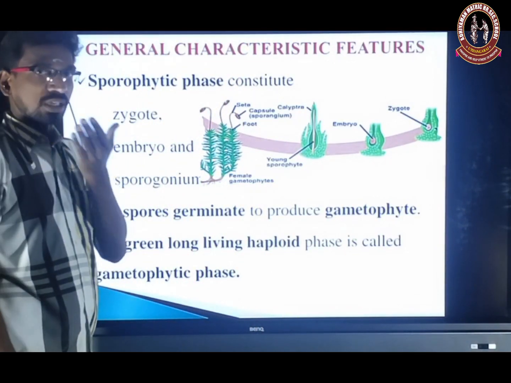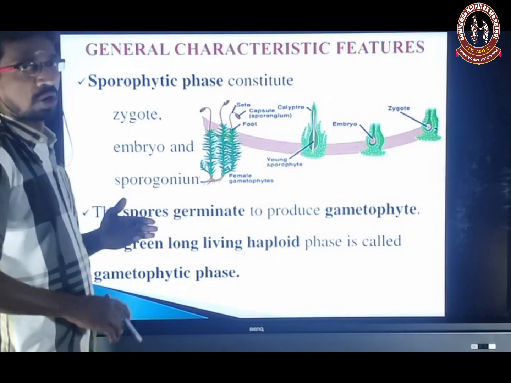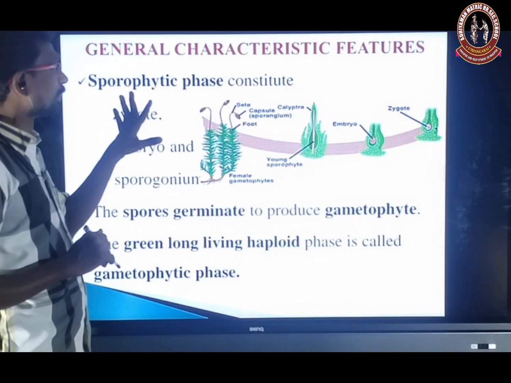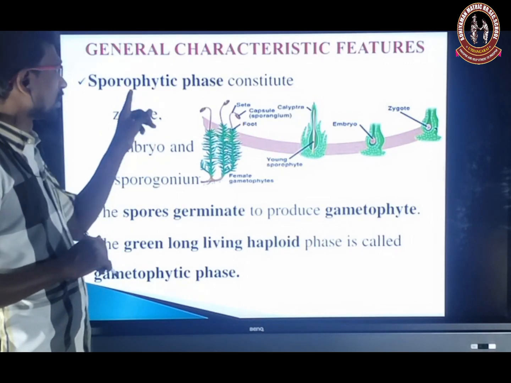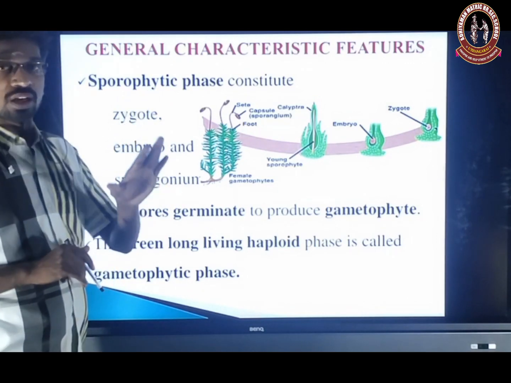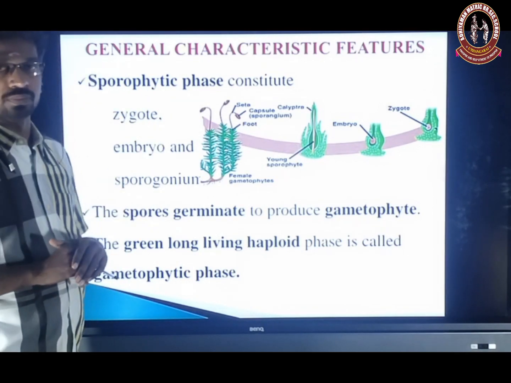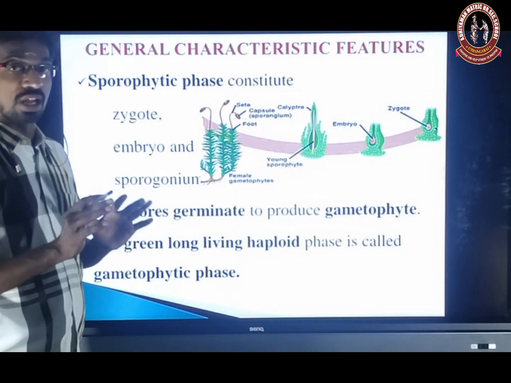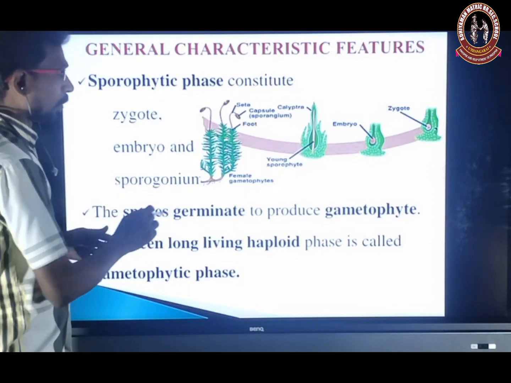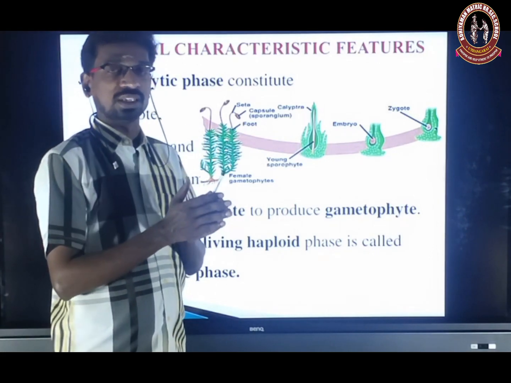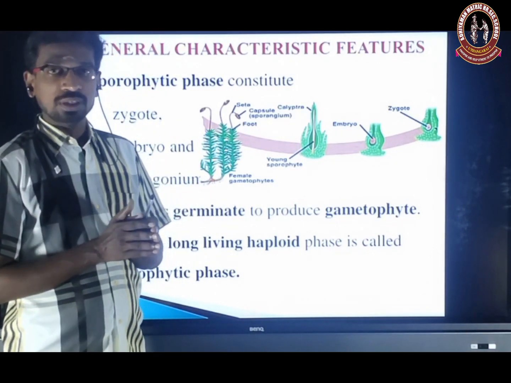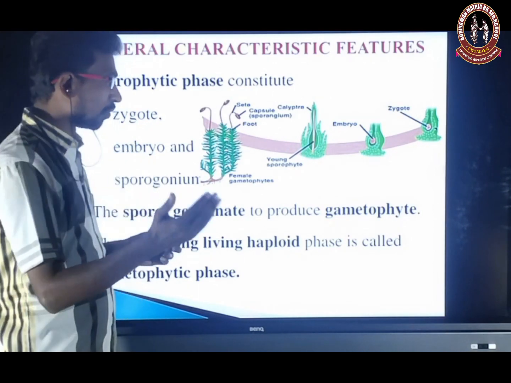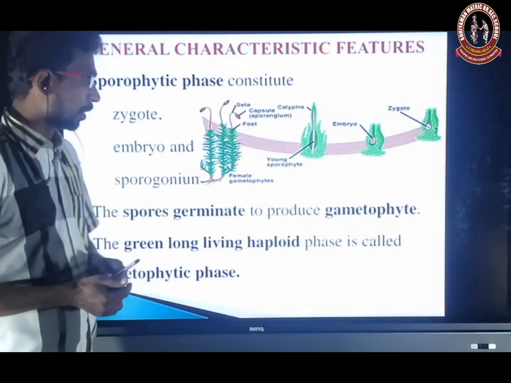The sporophyte phase consists of zygote, embryo and sporangium. Already I told you, no. Zygote, embryo and sporangium. So this is the sporophytic phase. Zygote is the first cell of the sporophyte. Spore mother cell is the last cell of the sporophyte. The spore germinates. That means after the reduction division, the haploid spores are formed. So the haploid spore is the first cell of the gametophyte and it germinates to form the new gametophytic plant body.